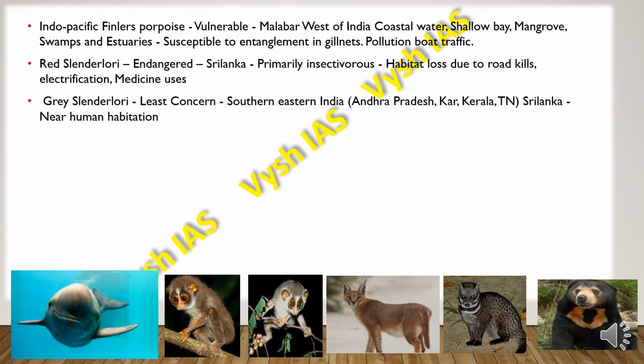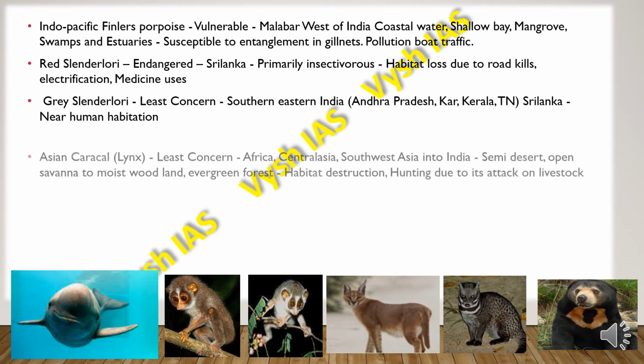Then we have the grey slender loris. So they are least concern. They are found in southern eastern India, in Andhra Pradesh, Karnataka, Kerala, Tamil Nadu, and also they are found in Sri Lanka. So they are mainly found near human habitation.